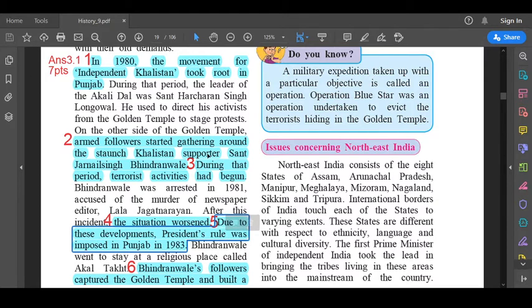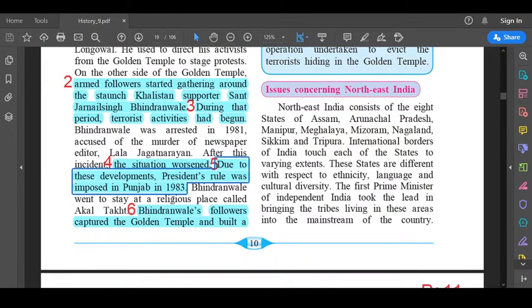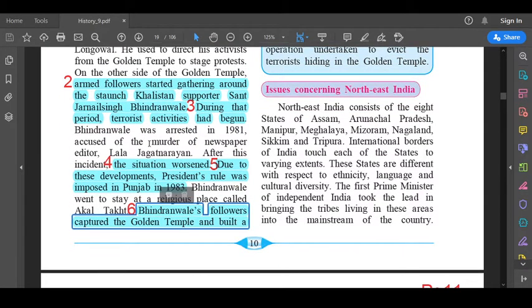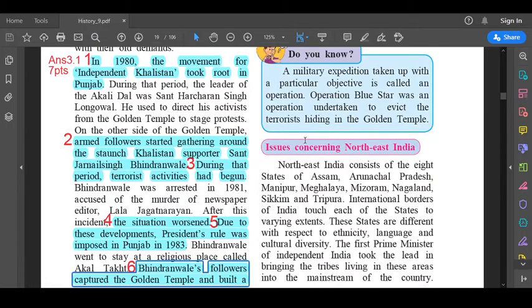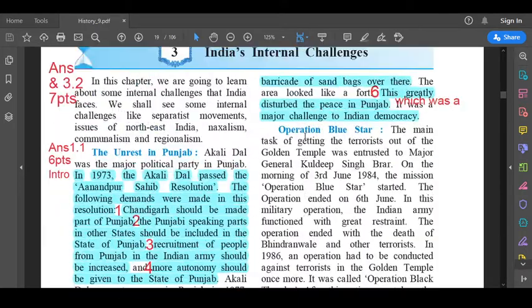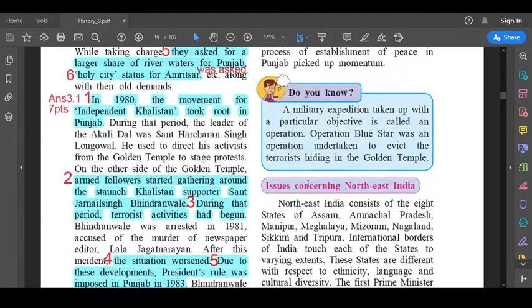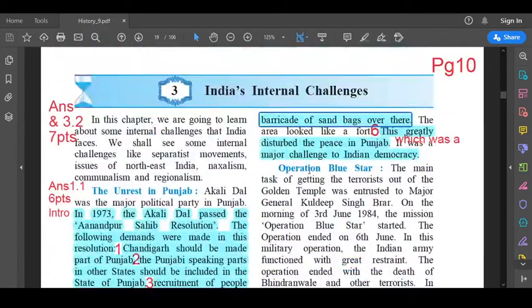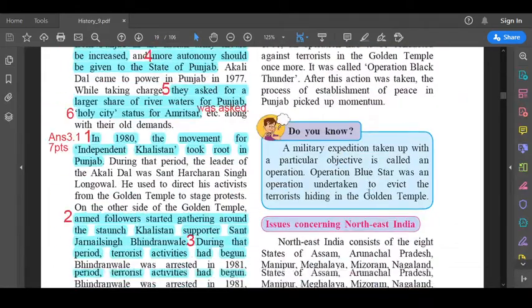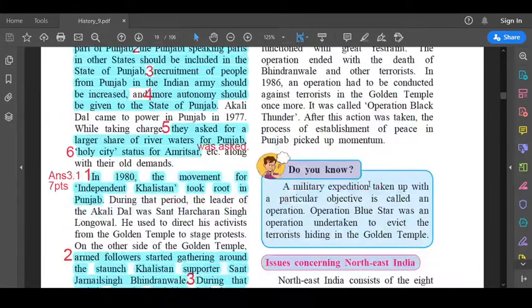Fifth point. Due to these developments, President's rule was imposed in Punjab in 1983. Leave a line. Then you have your sixth point. Bhindranwale's followers captured the Golden Temple and built a, the remaining continuation of point number 6 is on the right hand side, first line, built a barricade of sandbags over there. Okay, that's point number 6.